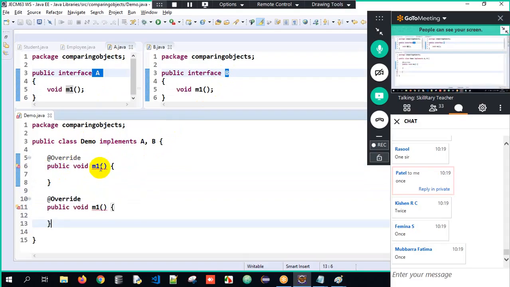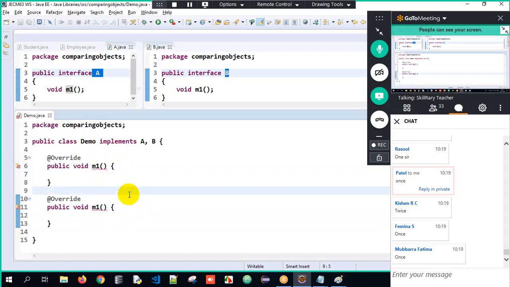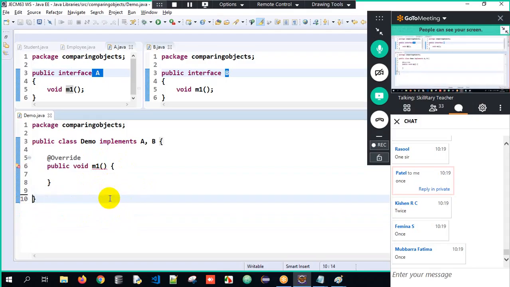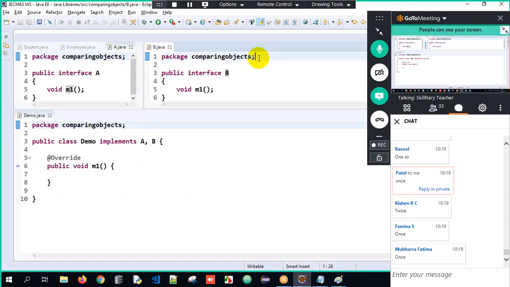When I try to have two methods over here, method overloading logic will go wrong. What is method overloading? In a class, having multiple methods with the same name, but they should be changed in arguments. If I try to override it twice, these method overloading rules will go for a toss. So when two interfaces are having the same declaration, we are supposed to override it only once. Because A will assume it's his implementation, B will assume it's his implementation. That's it. There is no ambiguity created at all over here. Clear? Got the clarity here? Understood?